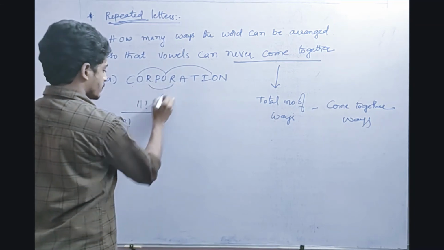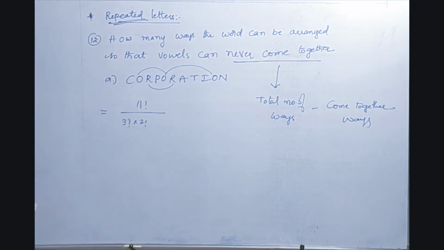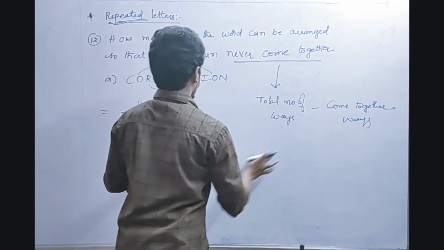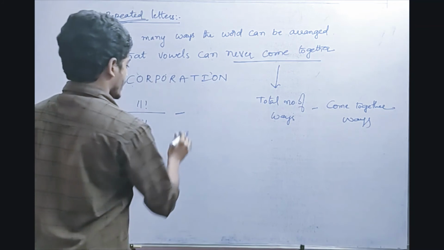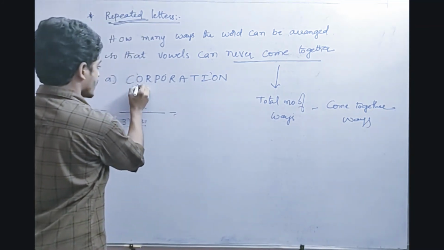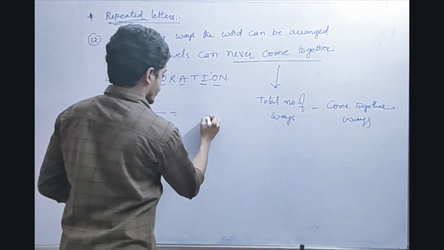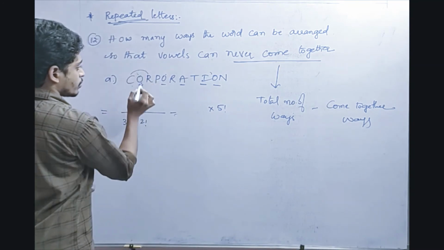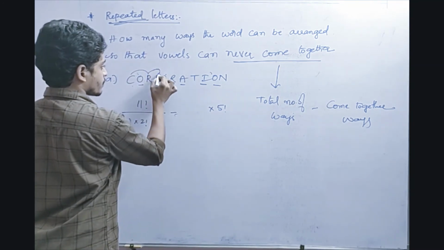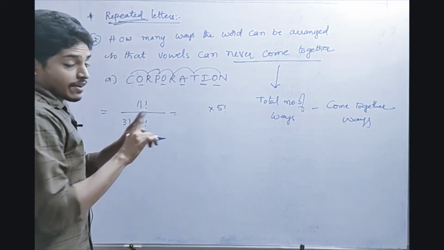Next, R is repeated, 2 factorial. Next, is any other thing repeated friends? So there is nothing, right? So nothing is repeated, so minus. Next, come together ways. So how many come together ways are there here? See friends, vowels should come together, right? So how many vowels are there? O, A, I, O. 1 2 3 4 5. 5 vowels are there, into how many? This here, 1 2 3 4 5 6. 6 in the sense 7 empty blanks will be there.